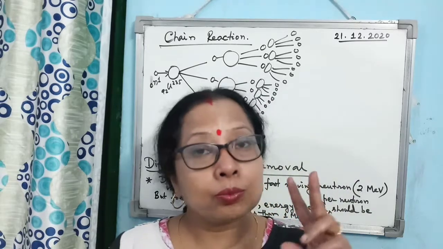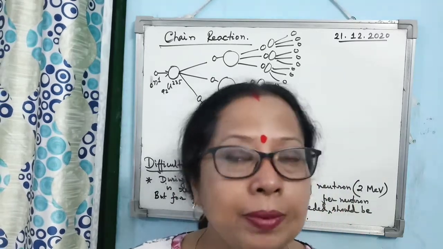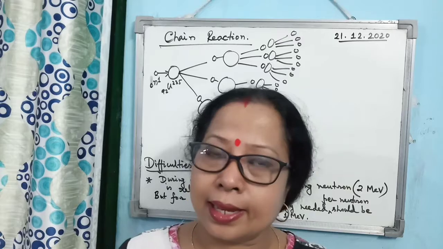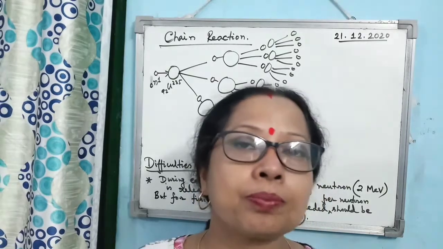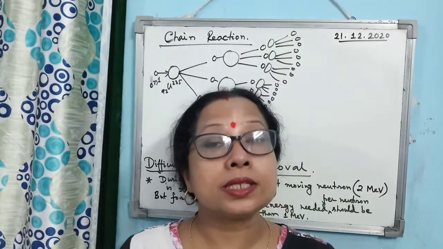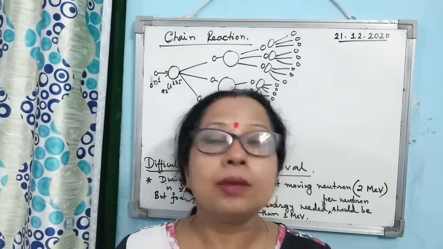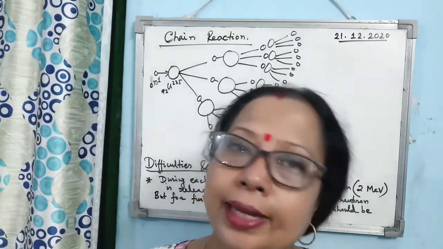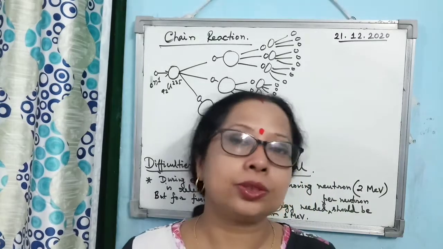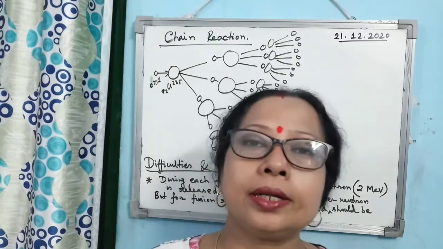Clear? So 2 more points. Again I am repeating, verbally I am saying, please note down 2 more points: how this difficulty of the fast moving neutron is removed by using a moderator. Then for the next point, write down, what is a moderator?